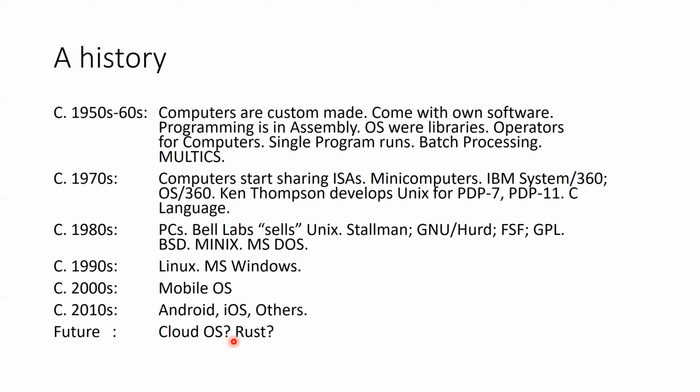In future, we don't know whether C and C++ will continue, but there is a new language called Rust, which its inventors are pitching as an alternative to C and C++ to develop system software, including the operating system. How far this is going to succeed, we don't know yet, but in future we'll see what happens. So cloud OSs and Rust are something to look out for. And of course, C and C++, you need to master them if you want to develop operating systems now.